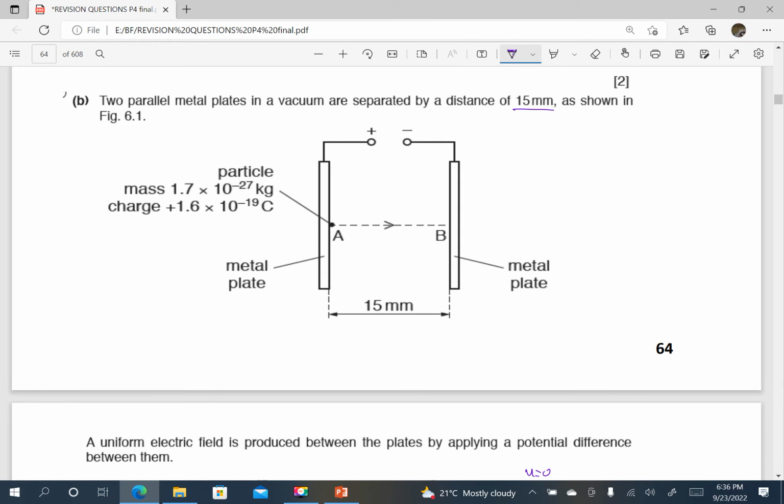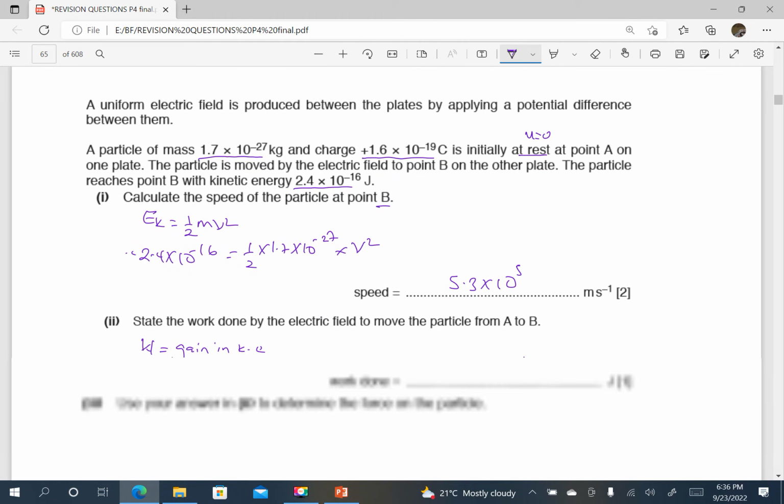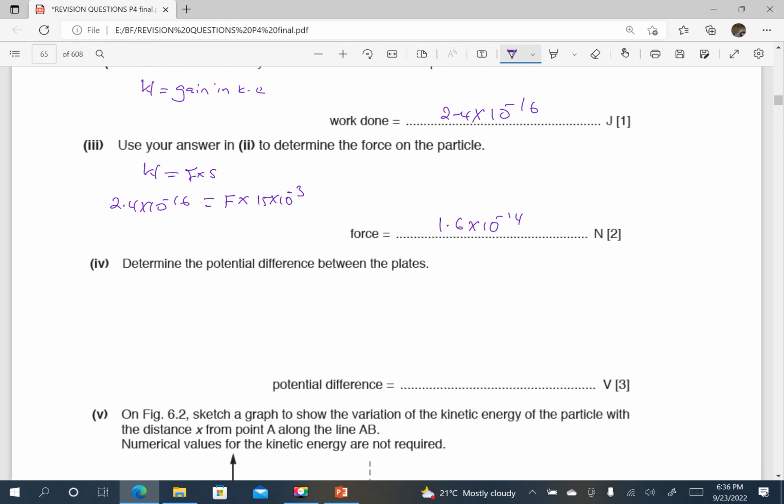We can use E equals V over D. There are several ways of arriving at this, but let's just go slow and say, okay, so electric field strength E can be V over D, which can also be F over charge. I think this is the most direct one.